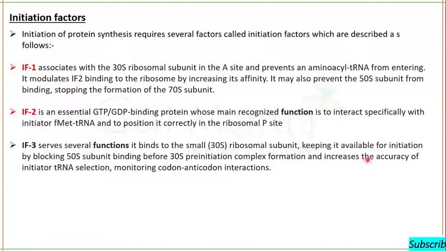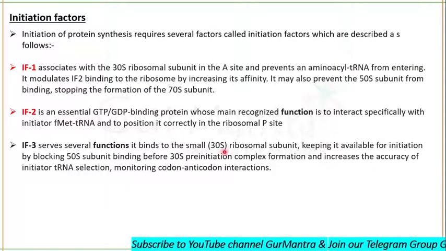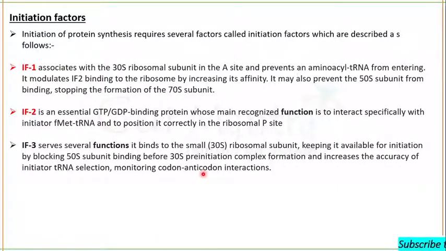Other than this, it will increase the accuracy of initiator tRNA selection, deciding which initiator tRNA should be selected, and it also monitors the codon-anticodon interactions.